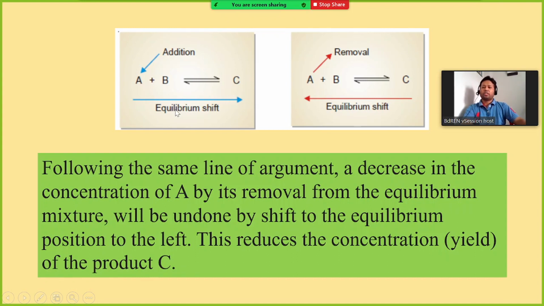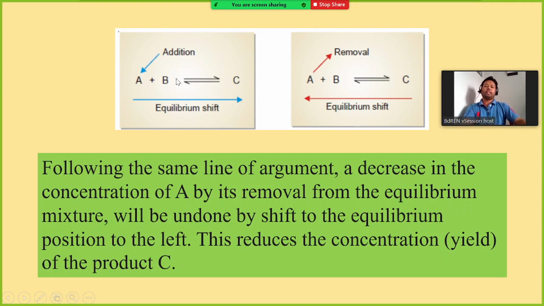This arrow shows the equilibrium position shifting. And if you take out any of the reactant, that means the concentration of this reactant is decreased, therefore the equilibrium will be moved towards the left. That means everything is just vice versa.